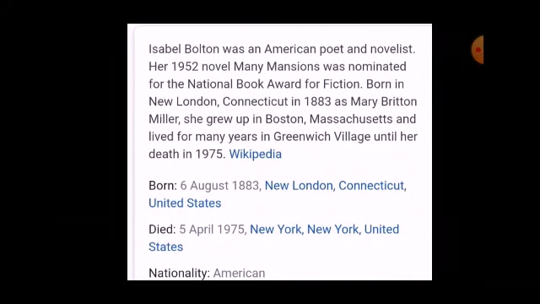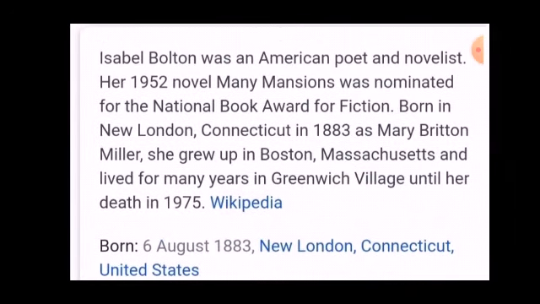She is Mary Britton Miller. She is the poetess of the poem He Did It. Let's see about her. Isabel Bolton was an American poet and novelist. So here, Isabel Bolton is nothing but Mary Britton Miller. She was an American poet and a novelist.